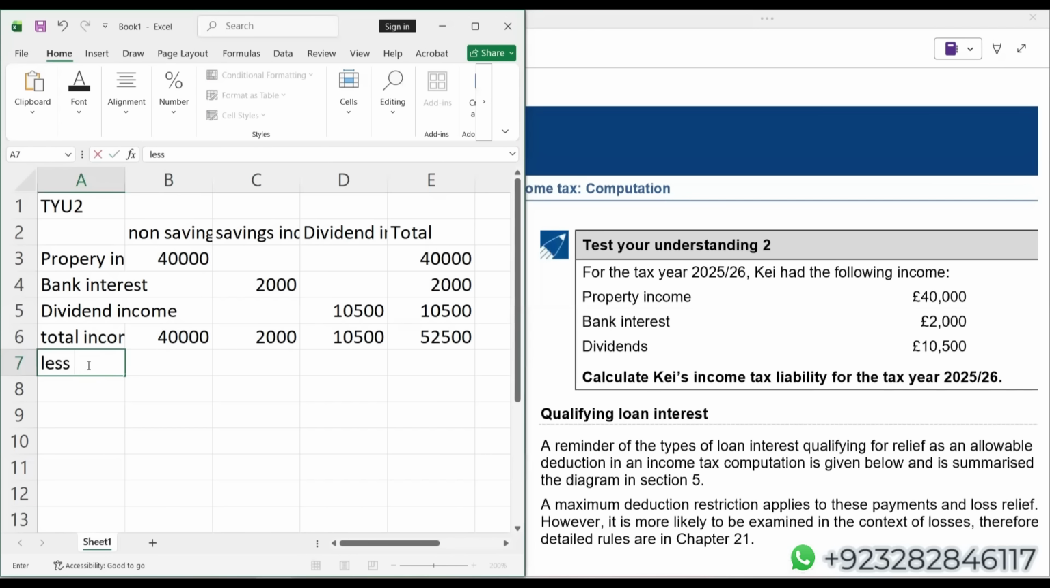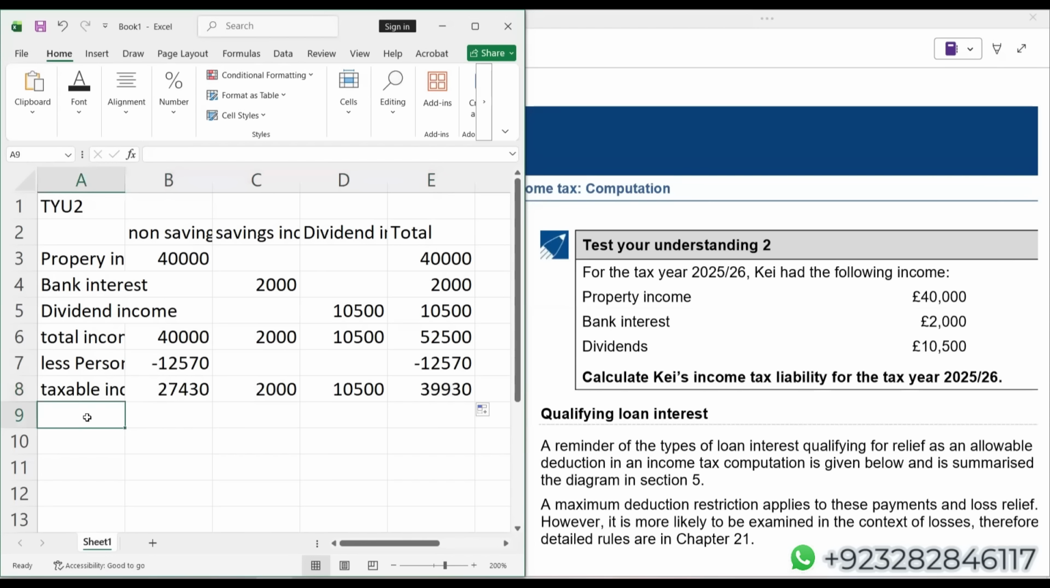So less personal allowance, which is 12,570. Okay. After deducting the personal allowance, you will get taxable income. 40,000 plus this. Now the option of drag will work.